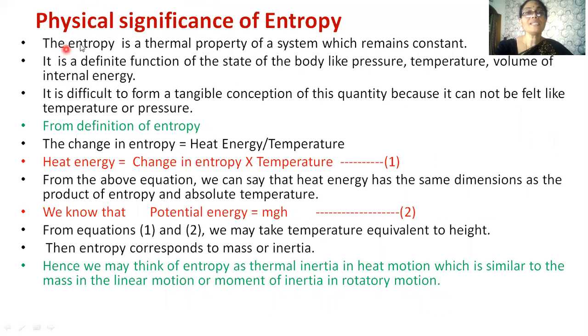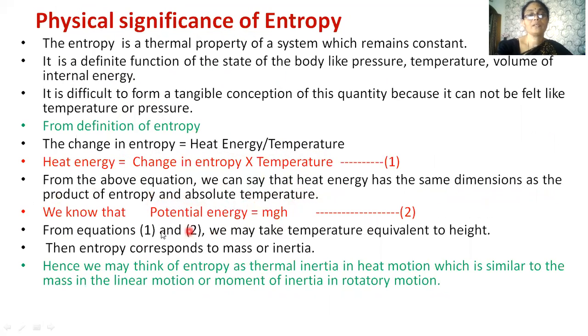Now let's see the physical significance of entropy. Entropy is the physical parameter which remains constant during an adiabatic process. It is a definite function of the state of the body, like temperature, pressure, volume and internal energy. According to the definition of entropy, the change in entropy is equal to Q by T, that means heat energy by temperature. From this equation, heat energy is equal to change in entropy times temperature. From the above equation, we say that the heat energy has the same dimensions as the product of entropy and absolute temperature.